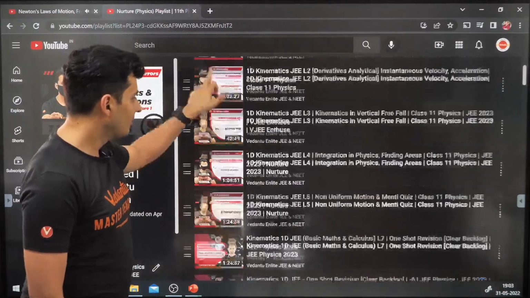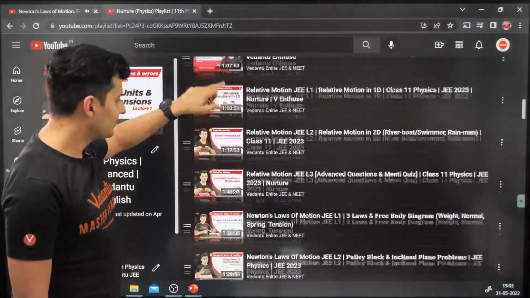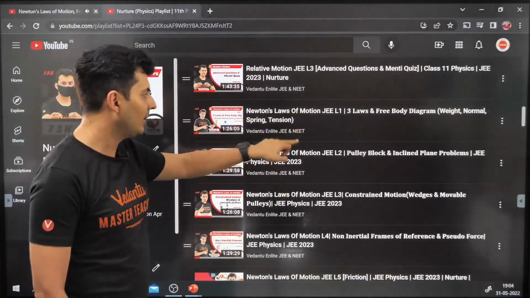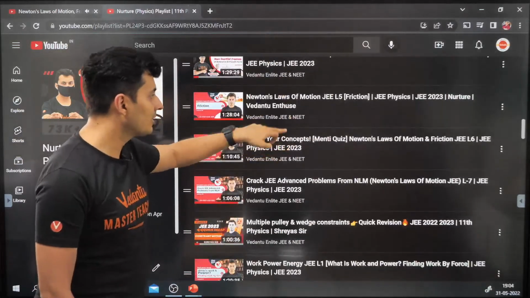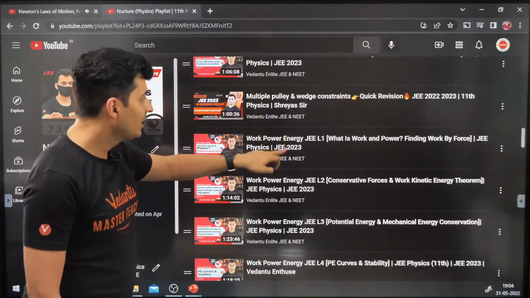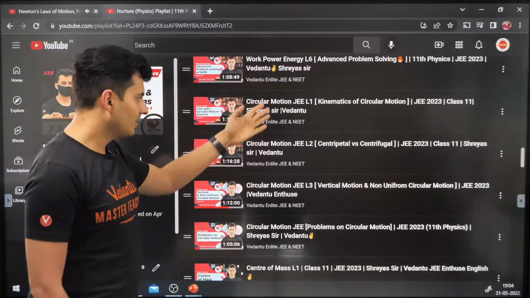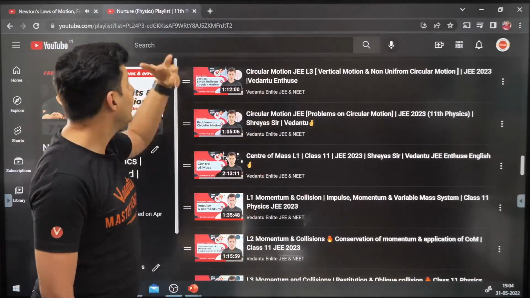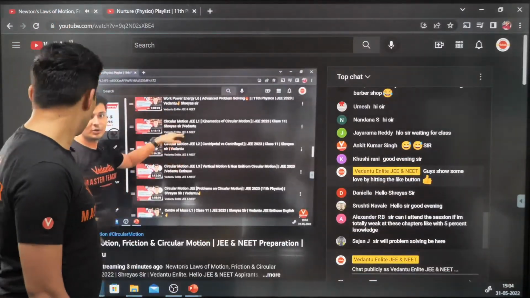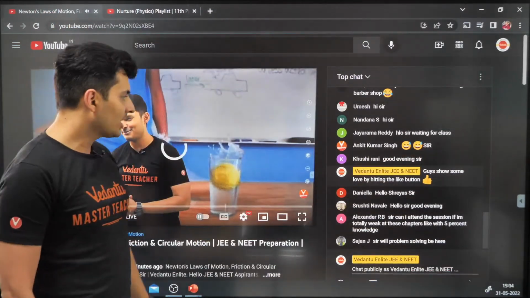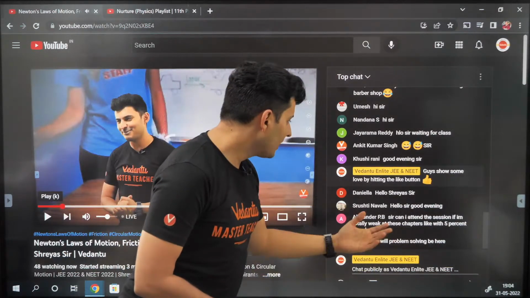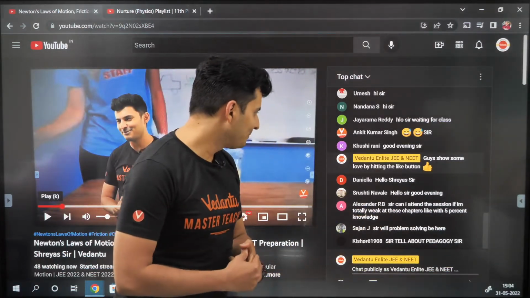Right over here are all the detailed classes: Newton's laws of motion, lecture 1 to lecture 5, Minty quiz, problem solving, constraint, and work power energy, lectures 1 to 5. This is where you're going to learn the detailed one. This session is mainly for your revision. Is that clear? Yes, there will be problem solving as well.